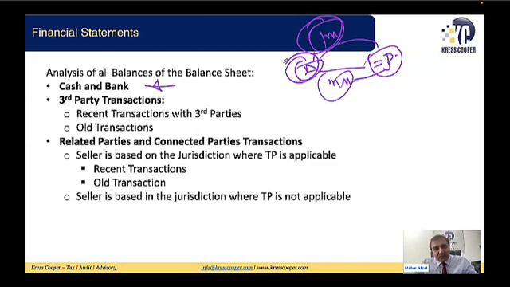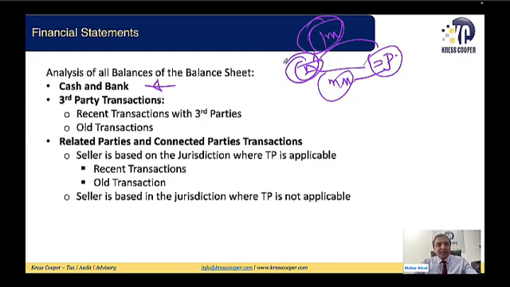This is quite obvious. For sure, B will not be selling anything to them below the market value. A will not be ready to take the machinery above the market value, and B will not be ready to sell below the market value. So whatever is the price reflecting in the financials of A, it will be the market value. So once this is the market value and this is a recent transaction, we will not be required to make any adjustment unless something unusual is happening.